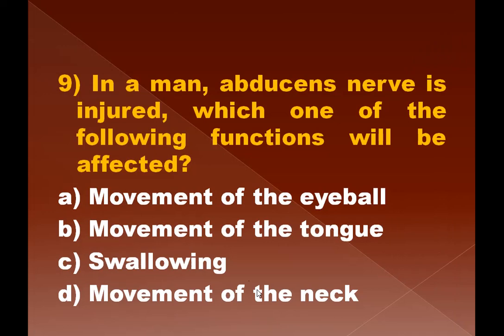Now let us take up the next question, question number 9. In a man, abducens nerve is injured. Which one of the following functions will be affected? A. Movement of the eyeball. B. Movement of the tongue. C. Swallowing. D. Movement of the neck. As we have already noted that abducens is connected to the muscles attached to the eyeball. So movement of the eyeballs is the main function.